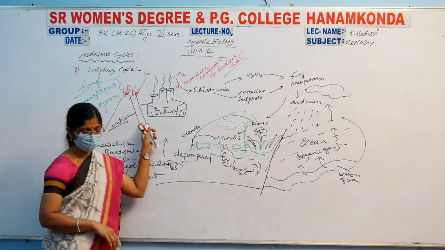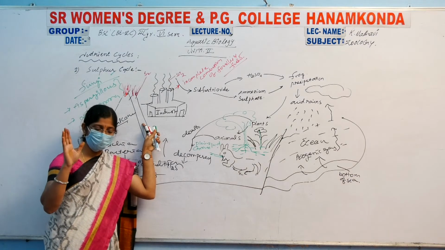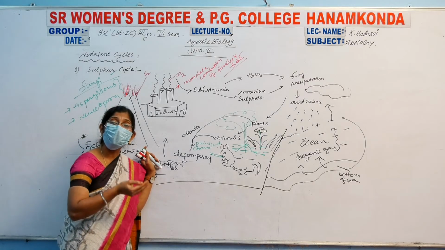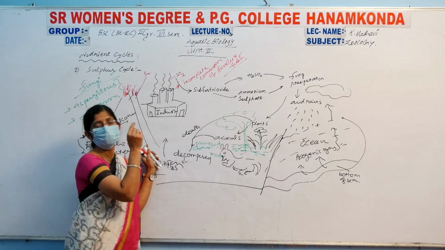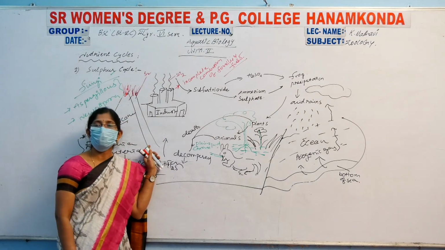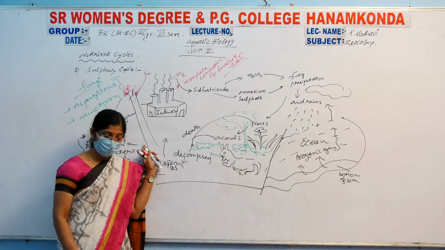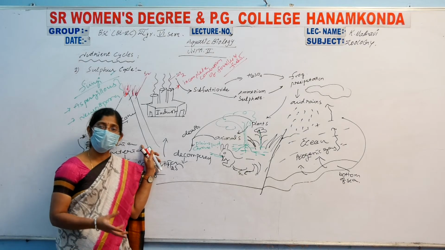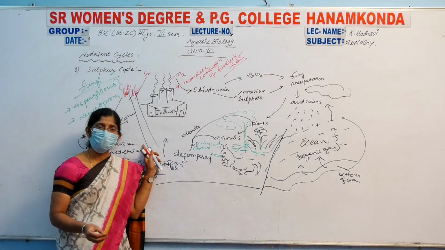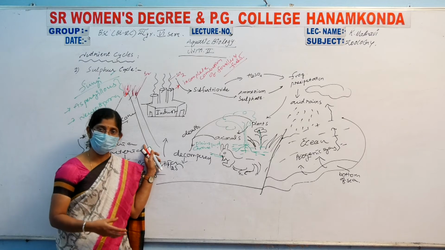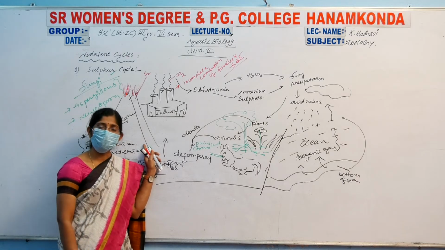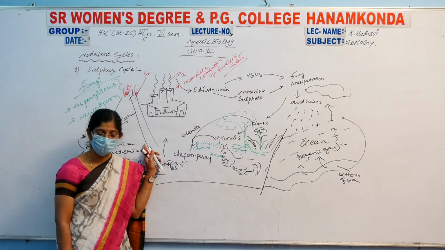Next, sulfur dioxide enters through incomplete combustion. About 90% of air pollution occurs through only this incomplete combustion of fossil fuels. And next is also in our homes: coal is burned as an essential resource for cooking purposes. This coal can also combust incompletely, and it can produce high amounts of sulfur in the atmospheric conditions.